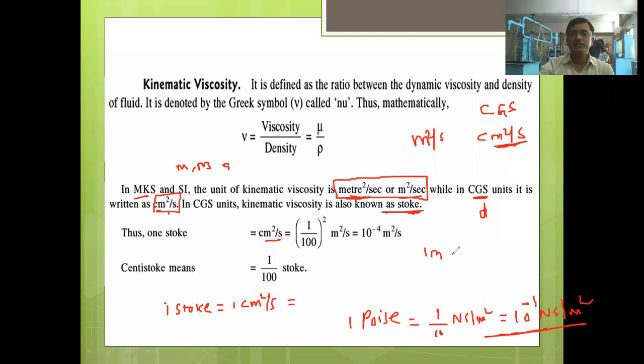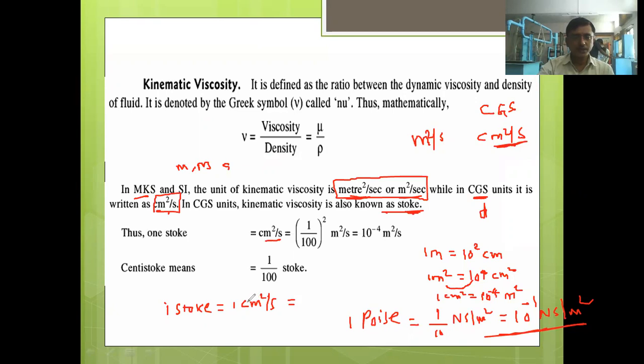We have seen 1 meter is equal to how much centimeter? It is 10 to the power 2 centimeter, right? If I do the square on both sides, 1 meter square is equal to 10 to the power 4 centimeter square. So 1 centimeter square is equal to, when I take this to the other side, 10 to the power minus 4 meter square.